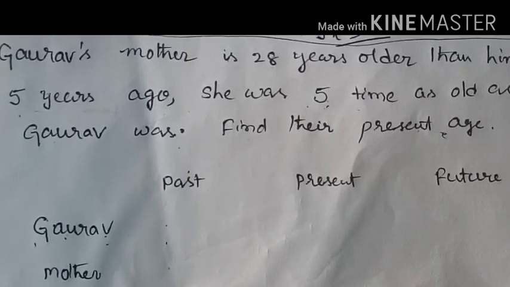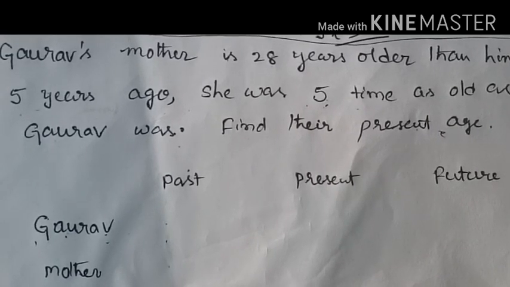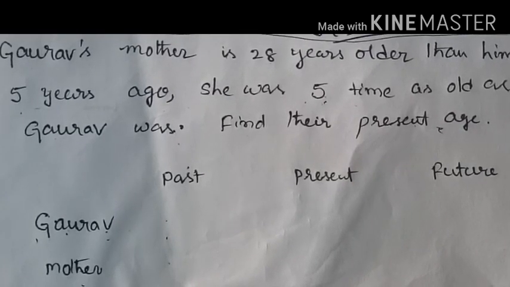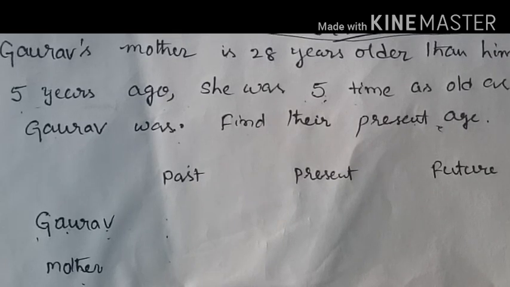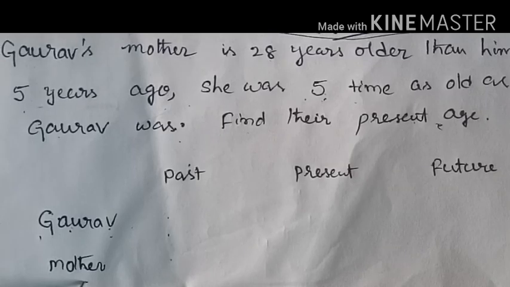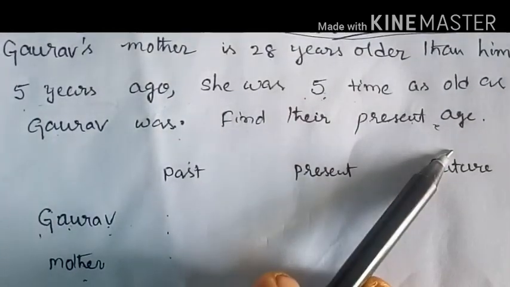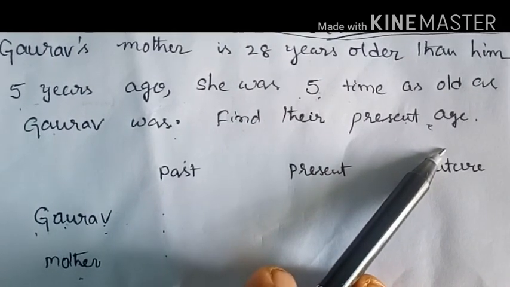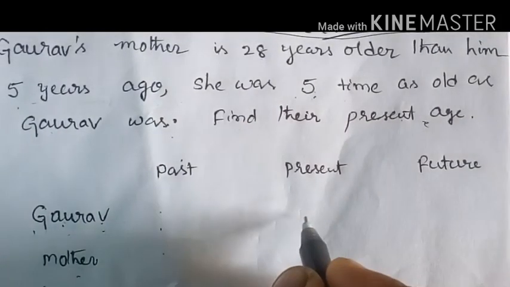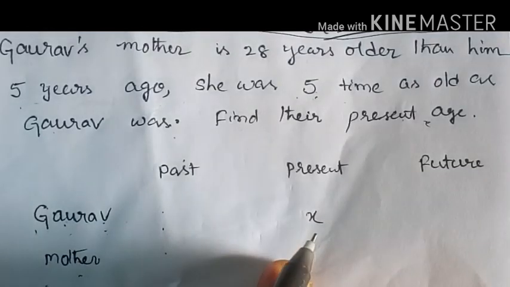Gaurav's mother is 28 years older than him. 5 years ago, she was 5 times as old as Gaurav was. Find their present ages. So here there are 2 persons, Gaurav and his mother. We don't know the present age, so let Gaurav's present age be X.